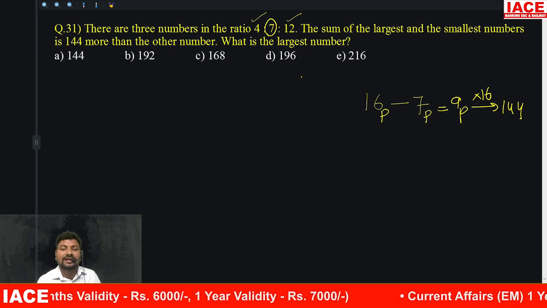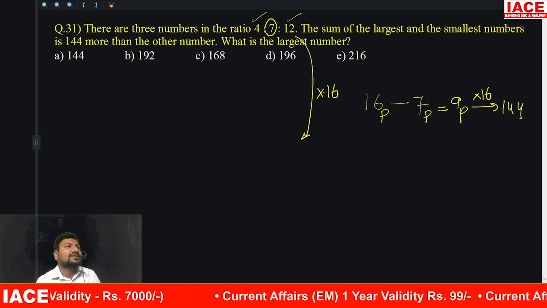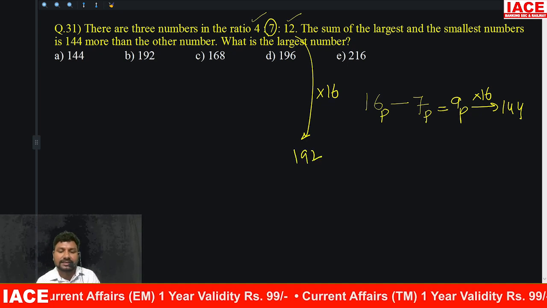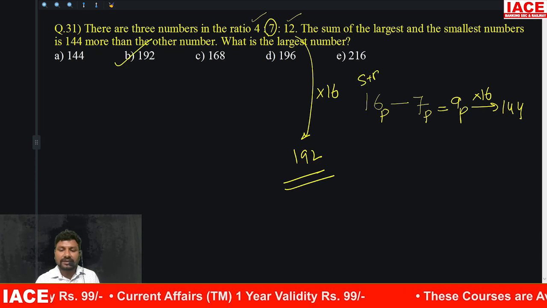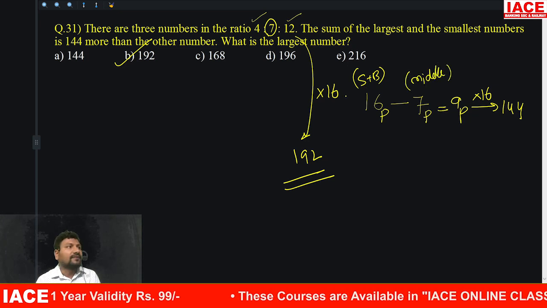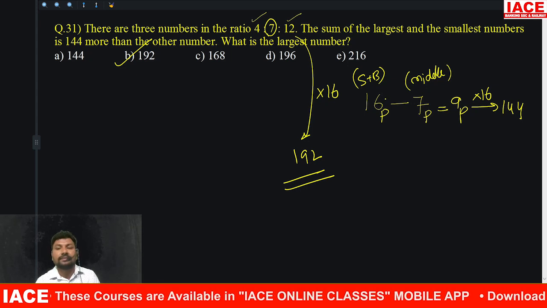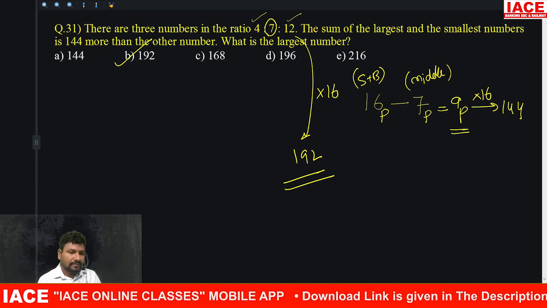They are asking what is the largest number. Largest number is 12 parts. 12 into 16. 16 twos are 32. What is the answer? 192. Option B. This is the smallest number and biggest number. This is the middle number. The difference between the sum of the smallest and biggest and the middle number is how many parts? 9 parts. Let's check the next one.